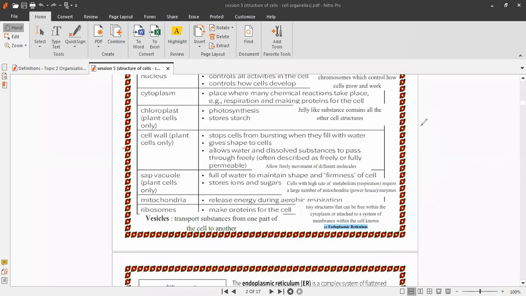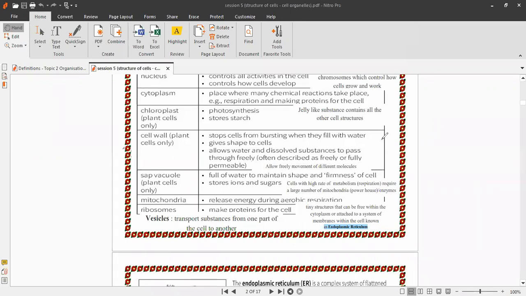What about the vacuole? Vacuole is in plant cells only. It is full of water to maintain shape and firmness and turgidity, and gives the plant turgidity, and stores ions and stores sugars.